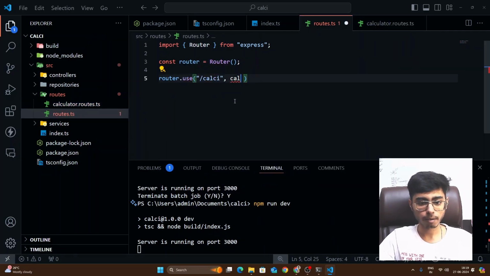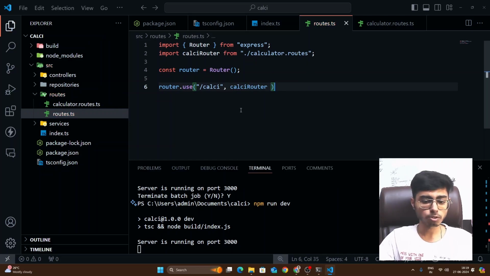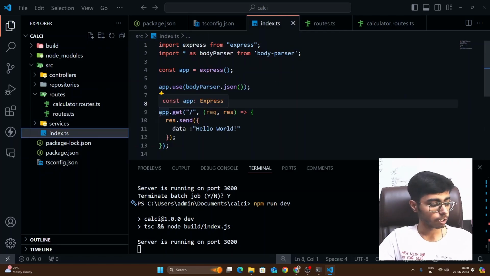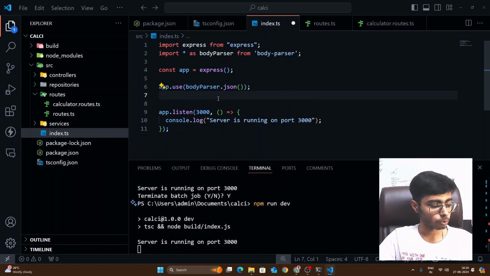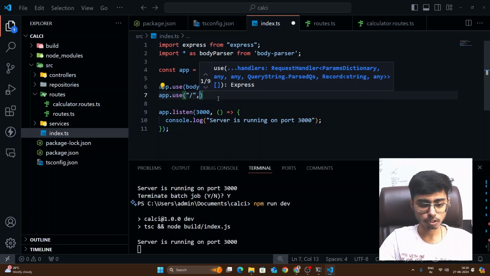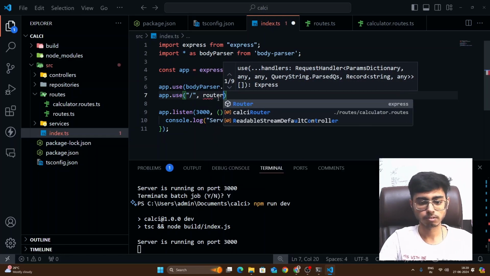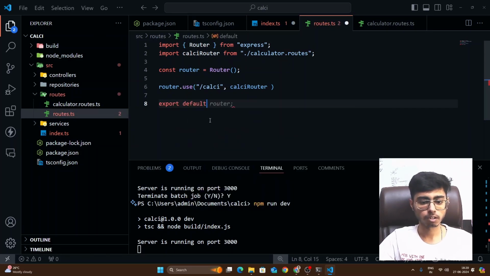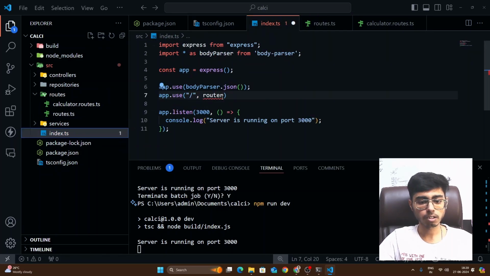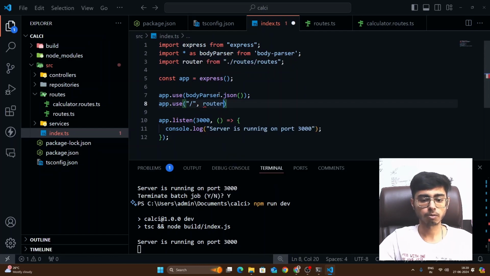And over here, in my course videos, what I've done, we have created a tweets application, so it was tweetsRouter, right? So what is happening, guys? In my index.ts file also, I'm going to do one thing. That means my app now should not just listen to this API. My app should actually use the routes.ts file. So what I'll say, app.use on the root, use my router. I have to export here also, export default router, and in index.ts you can say router.